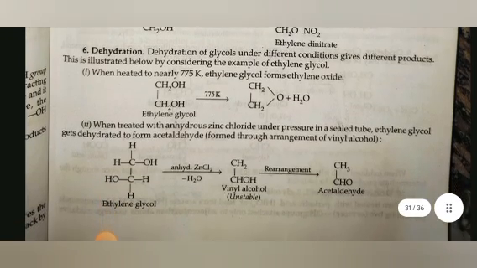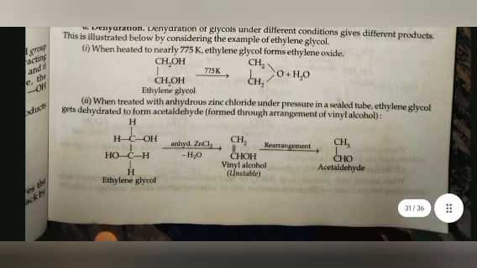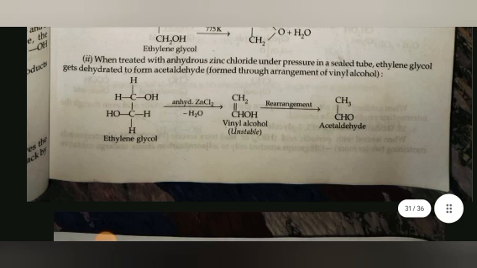Sixth, dehydration. Dehydration of glycol under different conditions gives different products. This is illustrated below by considering the example of ethylene glycol. First, when heated to nearly 775 Kelvin, ethylene glycol forms ethylene oxide. Second, when treated with anhydrous zinc chloride under pressure in a sealed tube, ethylene glycol gets dehydrated to form acetaldehyde, formed through rearrangement of vinyl alcohol.